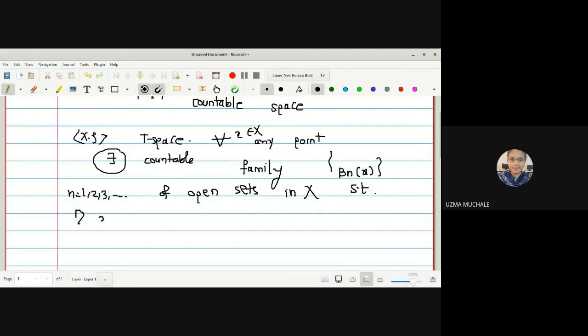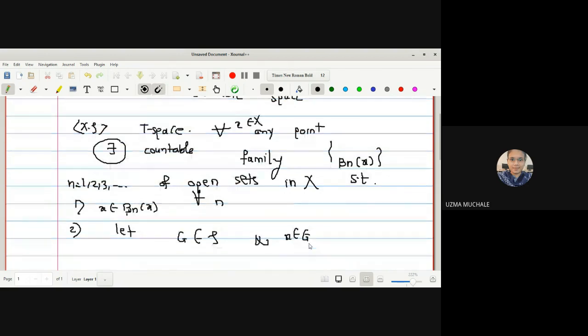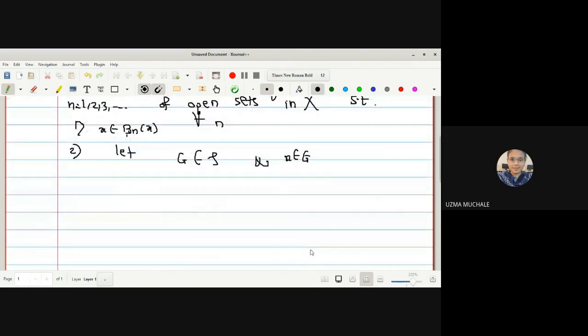First condition is x belongs to Bn of x. That means x must be a member of that open set Bn of x for all n, because we have written n is 1, 2, 3, and so on. And the second condition is: let G belongs to tau and x belongs to G. That means we have an open set G which contains the point x.